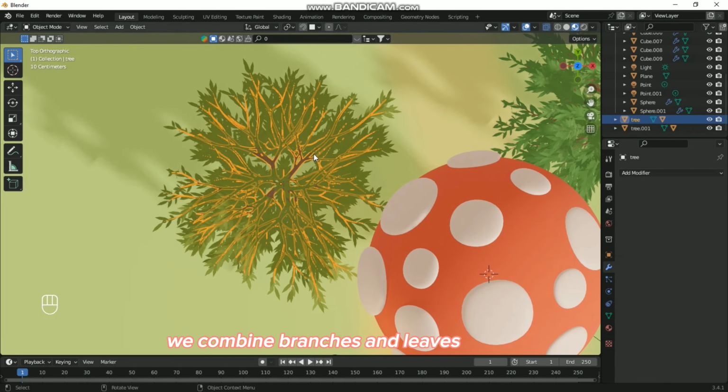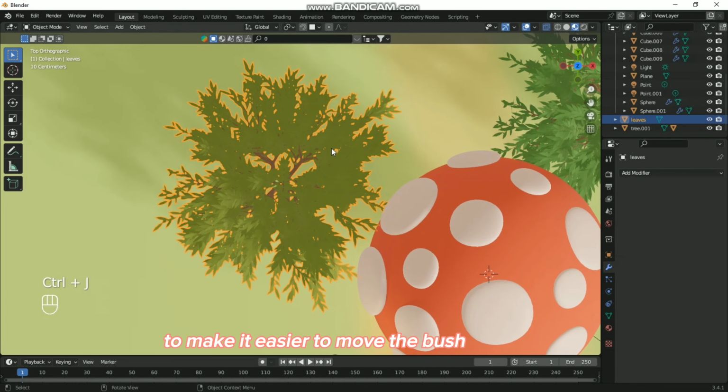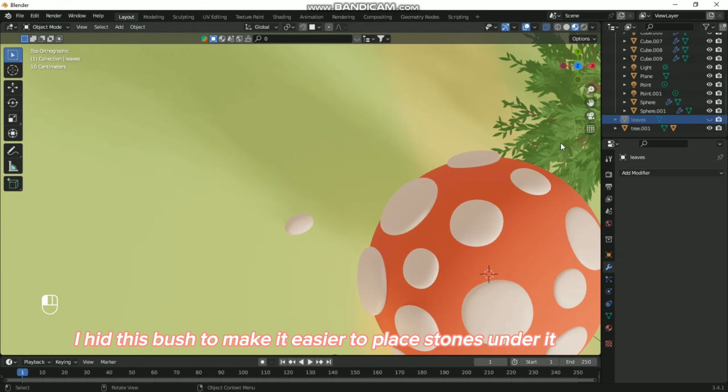We combine branches and leaves to make it easier to move the bush. I hid this bush to make it easier to place stones under it.